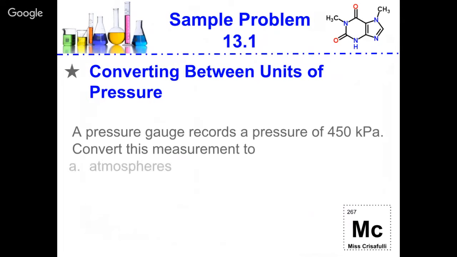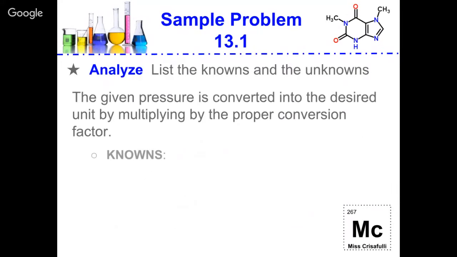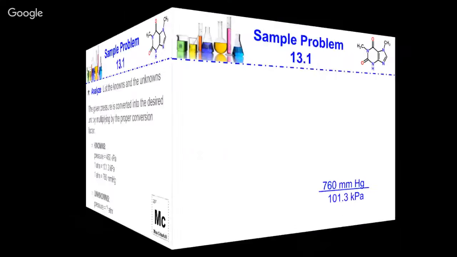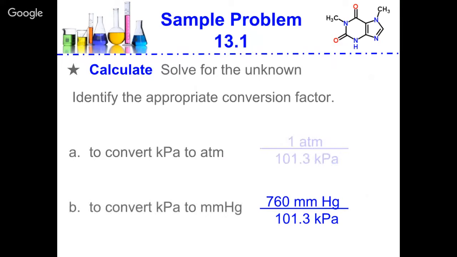We're going to convert this to atmospheres and then to millimeters of mercury. So as always, we have to list what we know. We know the pressure, and we know some conversions. What we don't know is what the answer is in our new units. So now we are going to solve for the unknown. We're going to identify our conversion factors.